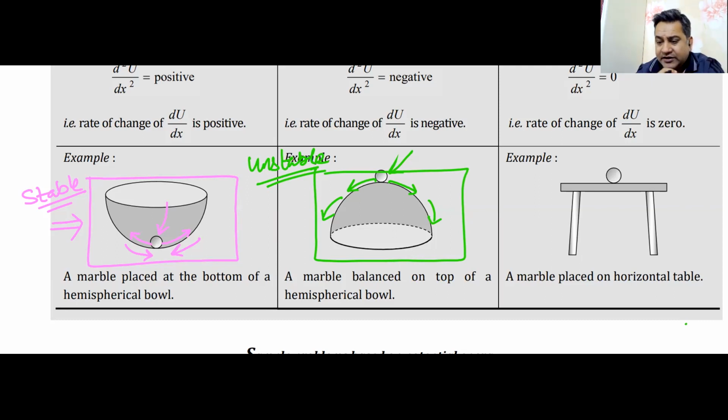I'll send you the sheet on your Telegram group. From that, note down this entire sheet. Note down this entire column. I'll send it to you. Do you understand this unstable equilibrium? Higher energy level, unstable equilibrium.